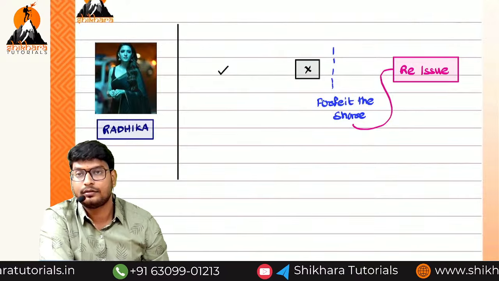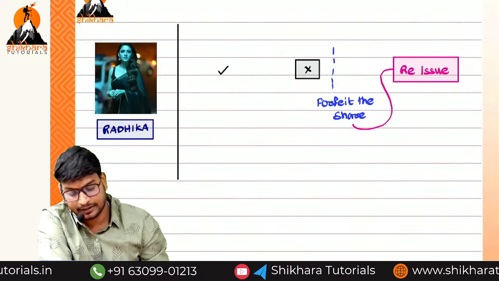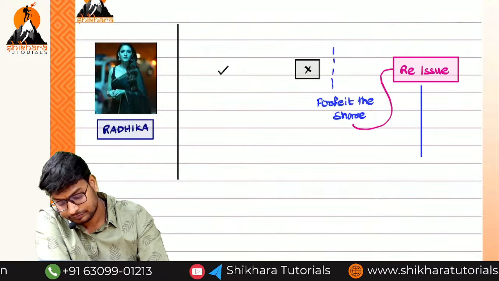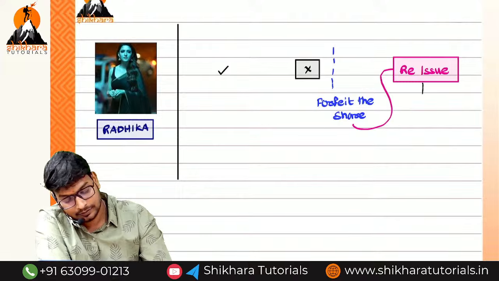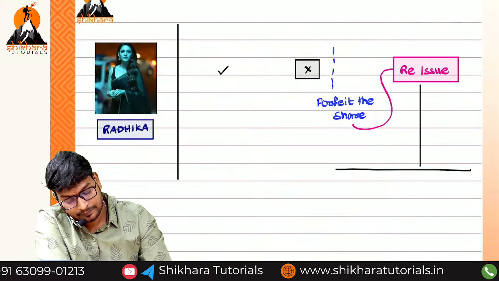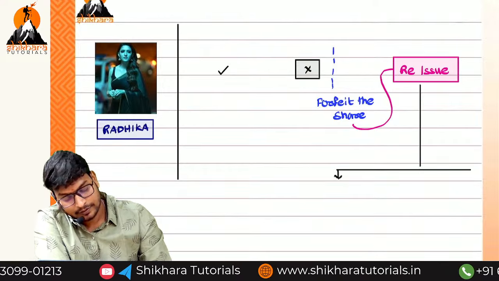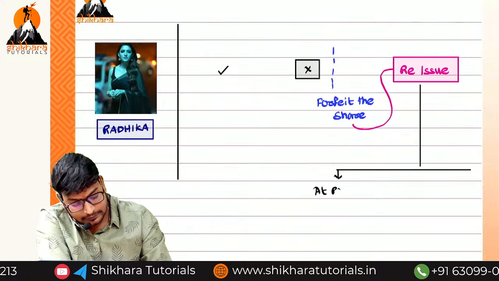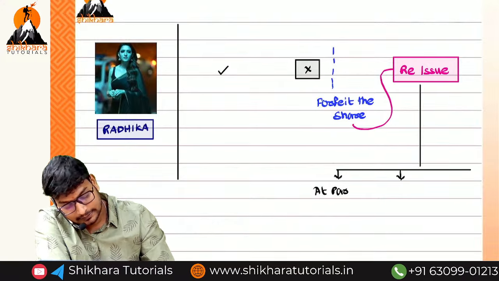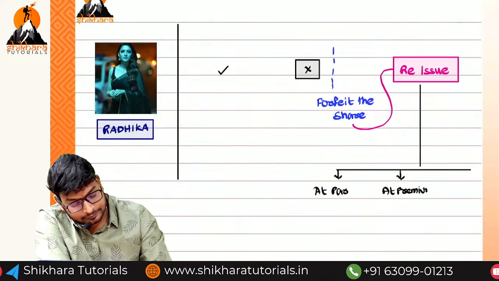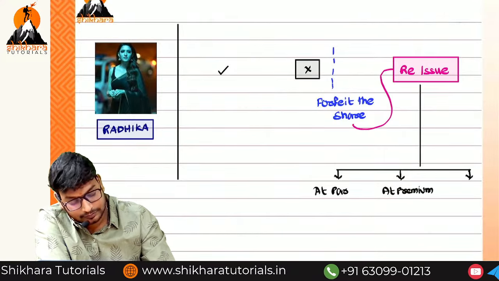So here comes a very important point you have to remember. At the time of reissue, we can reissue the shares at par, at a premium, and at a discount also.